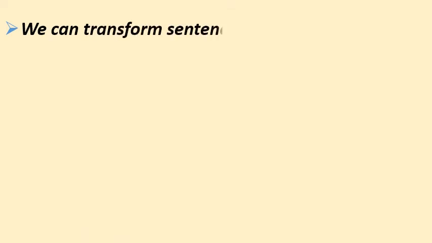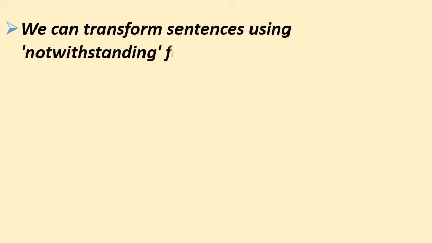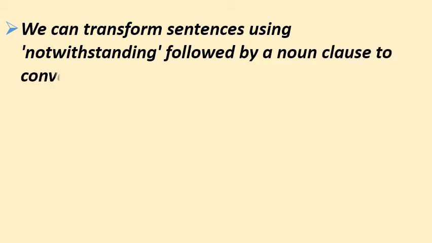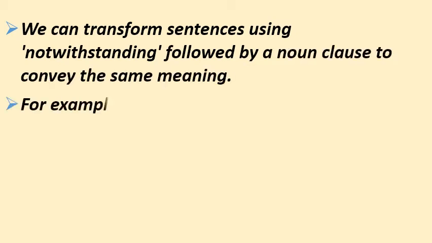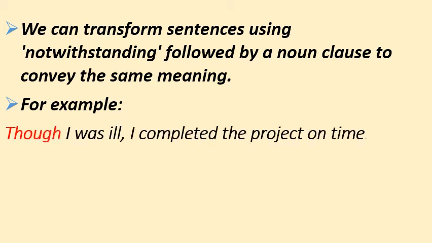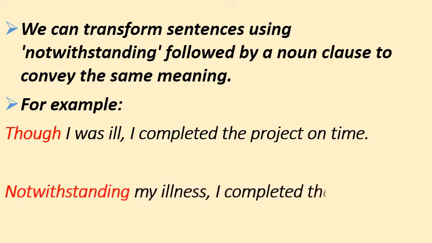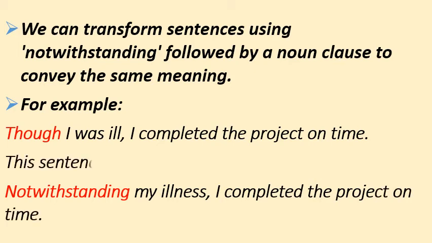We can transform sentences using notwithstanding followed by a noun clause to convey the same meaning. For example, though I was ill, I completed the project on time. So, this sentence can be written like this: notwithstanding my illness, I completed the project on time. So, the first sentence can be transformed in two ways, with though and with notwithstanding. And both are showing contrast between two sentences, two ideas.